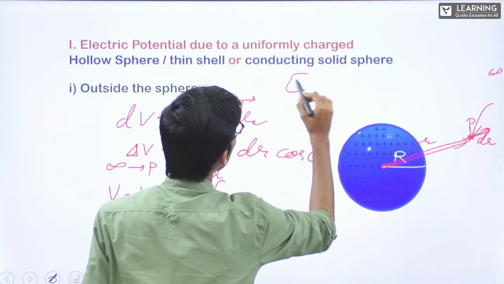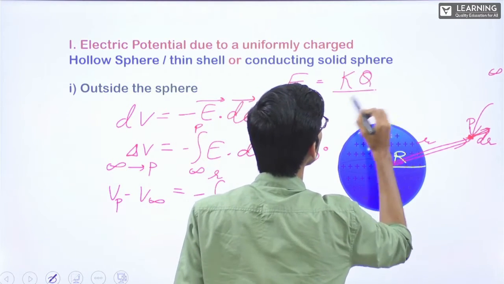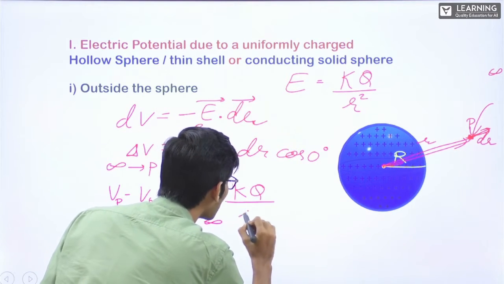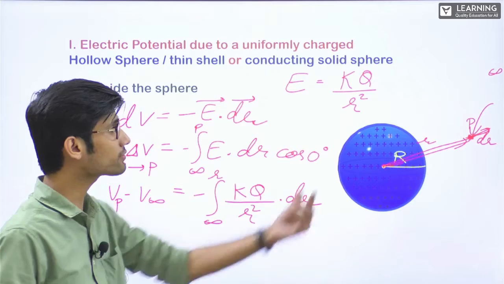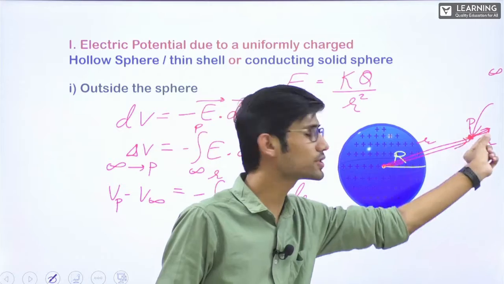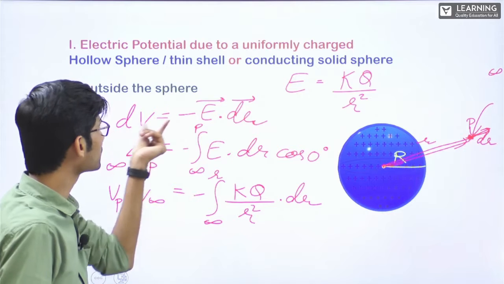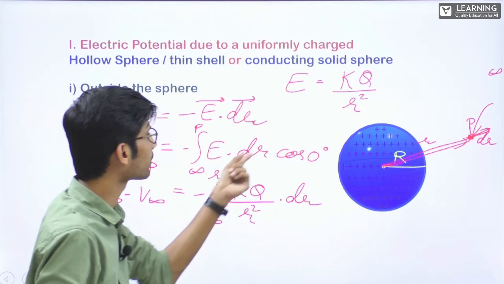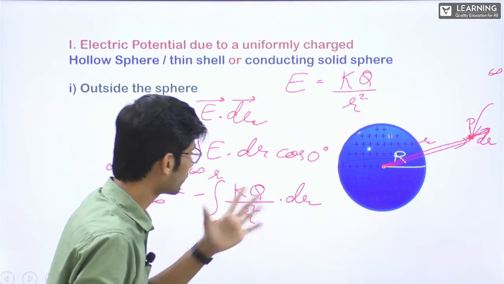How much is electric field at point P due to this sphere? If you remember, kq by small r square, correct? So this will be kq by small r square dot dr, right? First we wrote change in potential from this position to this small position dr, right? This much change, this much distance change, this much we displace the point, let's say. So dV is equal to minus E dot dr. So delta V is equal to integral from infinity to P of minus E dr cos 0. Vp minus V infinity is equal to minus integral infinity to r of kq by r square dr.